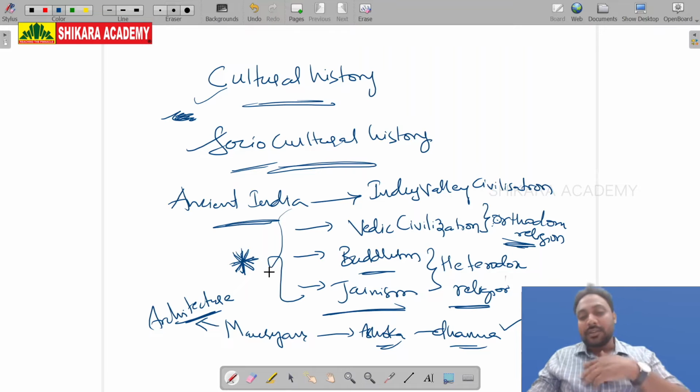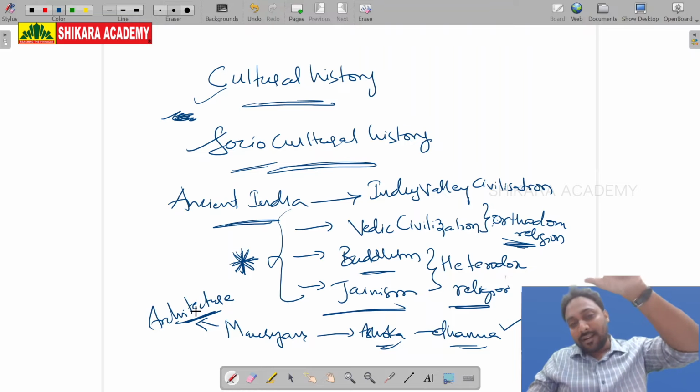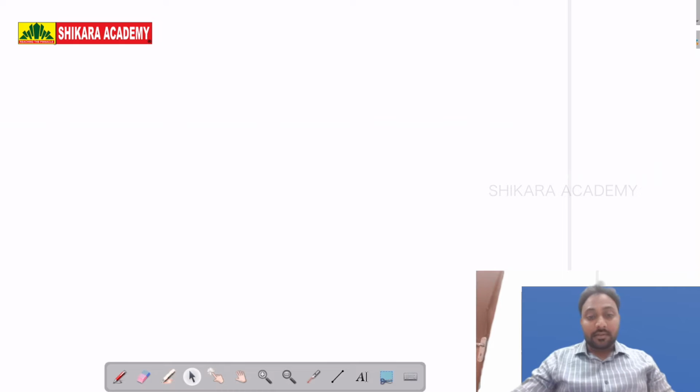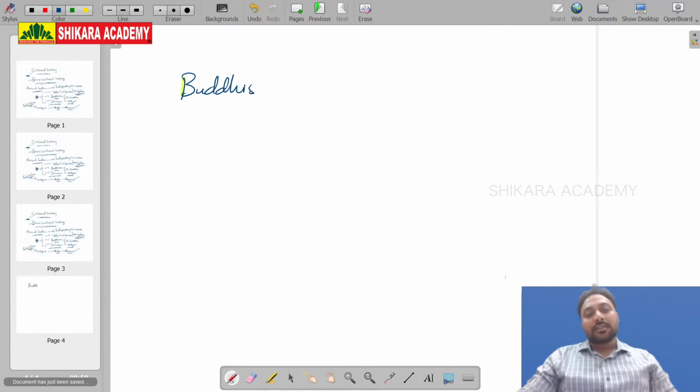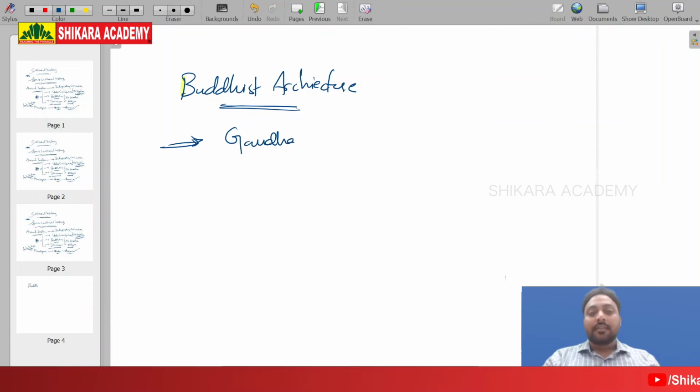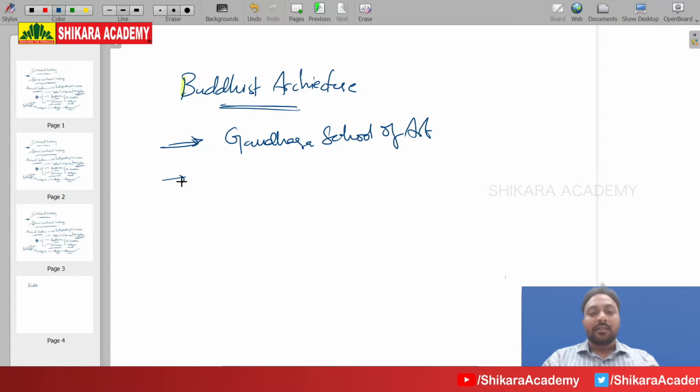Ashoka issued inscriptions everywhere. All these inscriptions talk about his message, and what style the pillars were constructed in, and what is on top of the pillar. All of this comes under the culture part. After this, when it comes to Buddhist architecture, which I will discuss as part of Buddhism, the most important part is the Gandhara School of Art. Then next, Mathura.